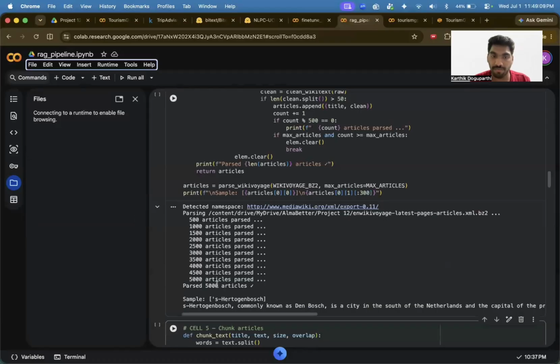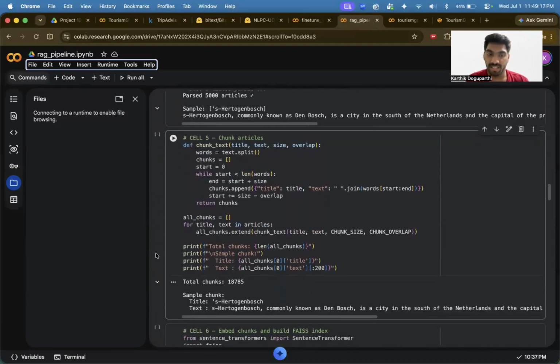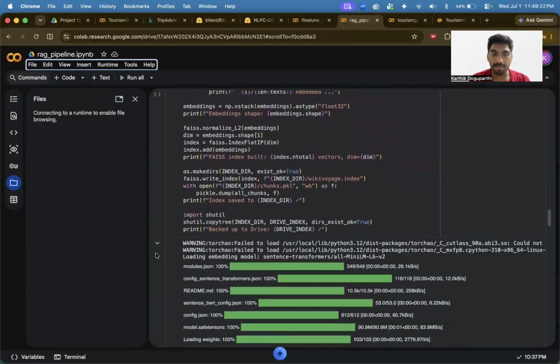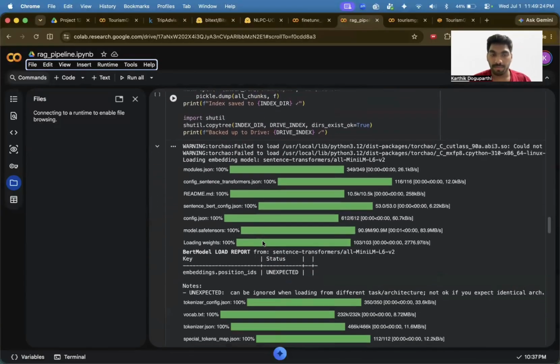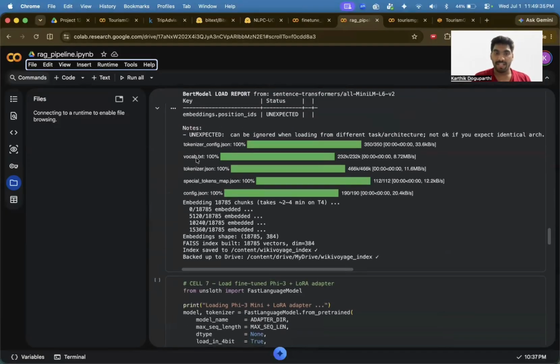As you can see here, there are 5,000 articles based on conversations of travel for my data set and for my travel GPT model. I have been loading the models. This is a warning, so we can ignore torch because that is not present in my local LLM. All the 18,000 embedded files and chunks are loaded.